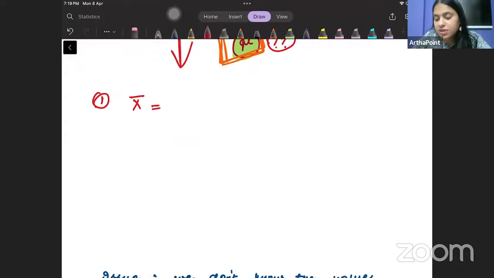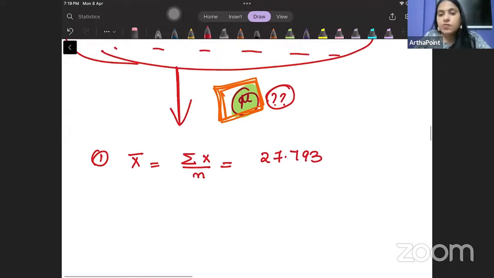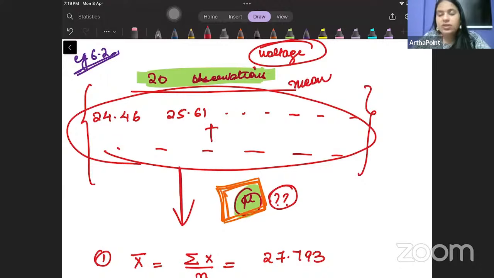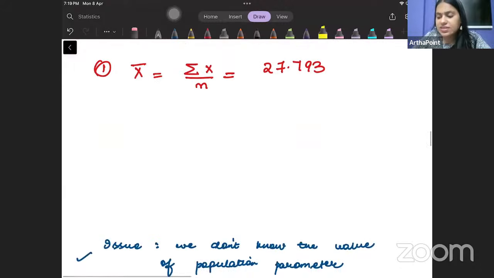So when I find the mean of the sample, it is summation x by n, which is going to be giving me the value of 27.793. So when I go ahead and find out the mean of these 20 observations, I add all these observations together and I divide it by 20, I will get the answer as 27.793.